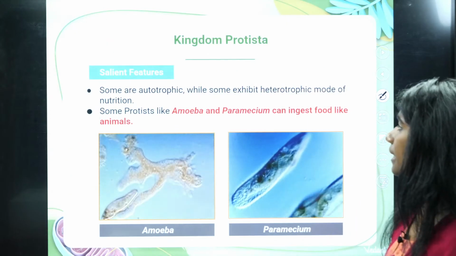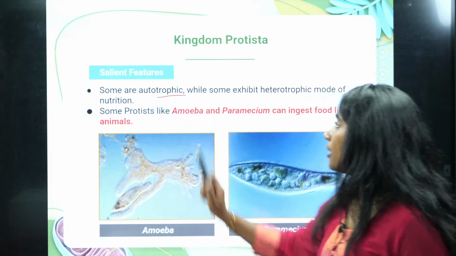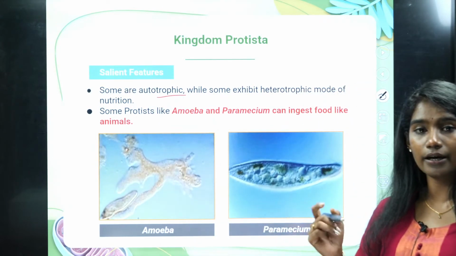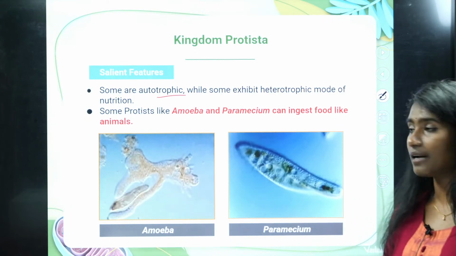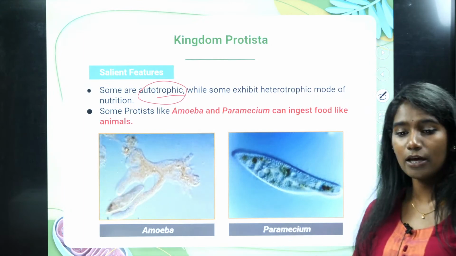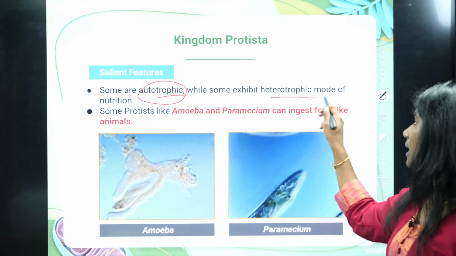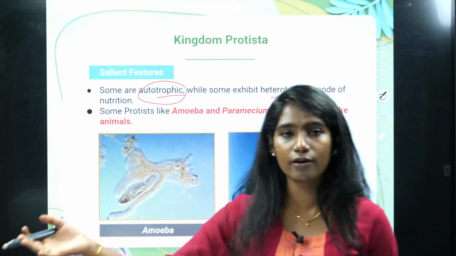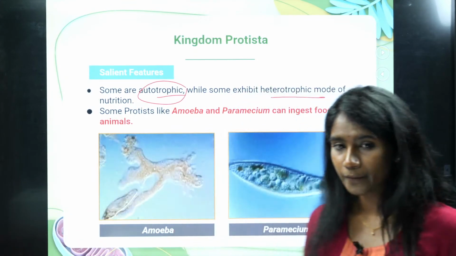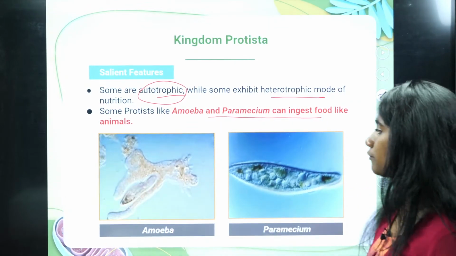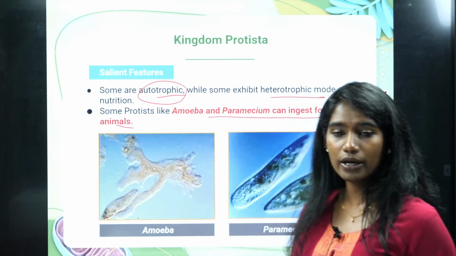Okay, and also some are autotrophs. See here, it is a unicellular eukaryotic cell, right? Some are autotrophs, which means they prepare their own food, and some are heterotrophic as well, which means they depend upon other living organisms for their food. Some Protista like amoeba and paramecium can digest food like animals.